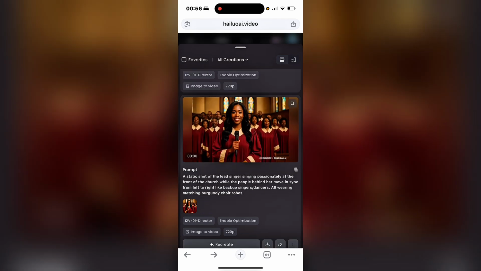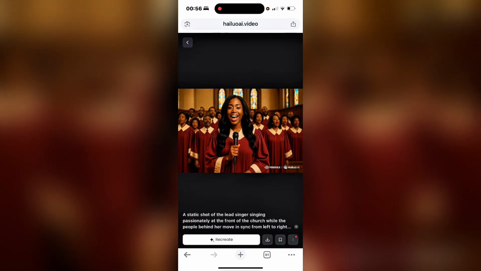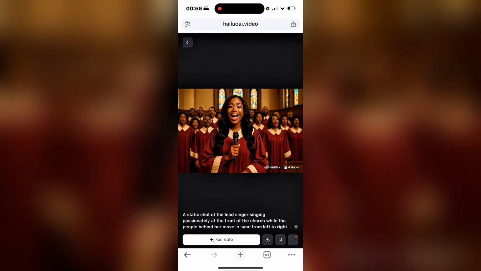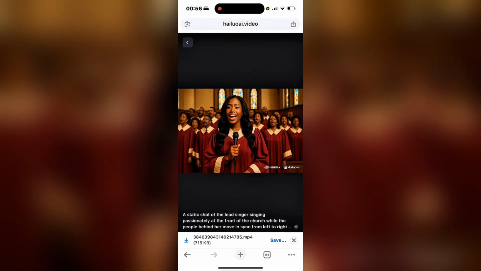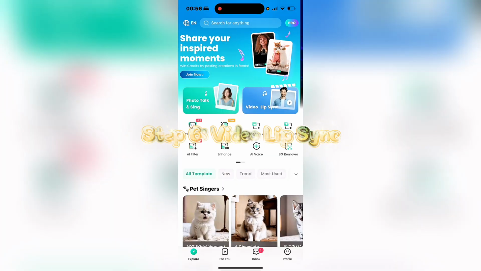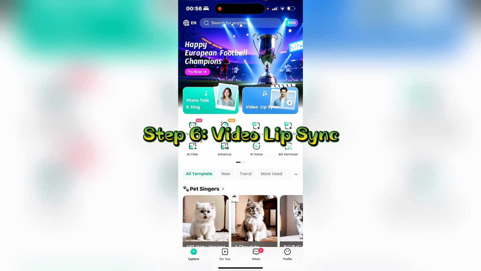Hailuo AI is done generating our video, and this is what is given to us. So this is what we're going to be using, and to download, I'm going to click on the arrow down here that says download, and because I have the free version, it's going to come with watermark, so I have downloaded that onto my device. The next thing we're going to be doing is lip syncing.